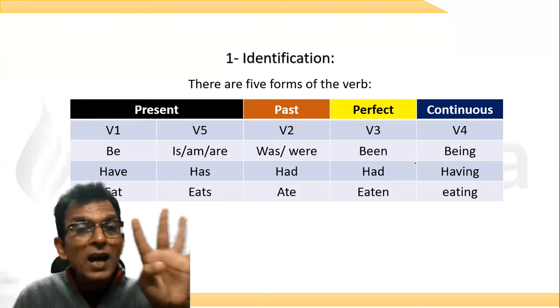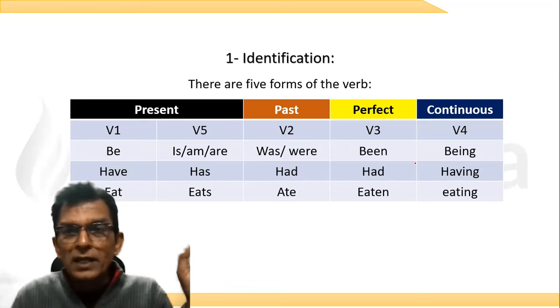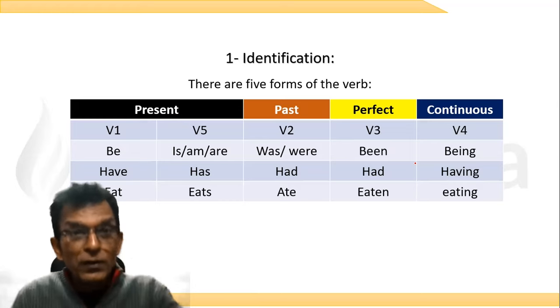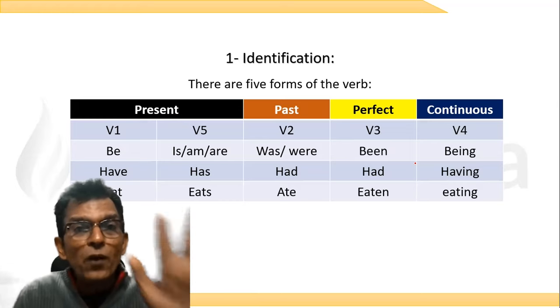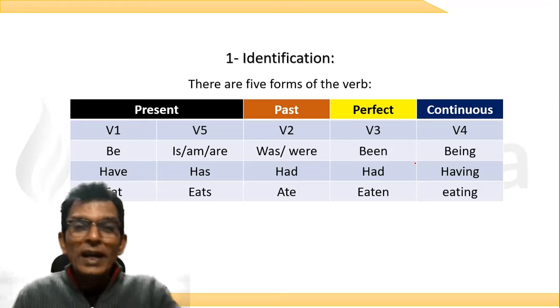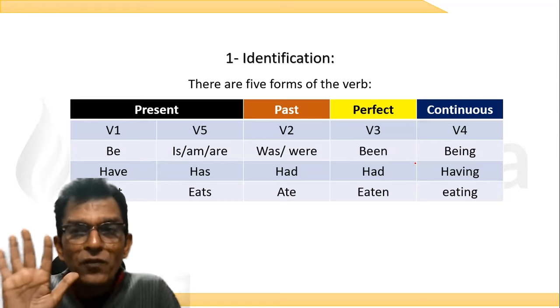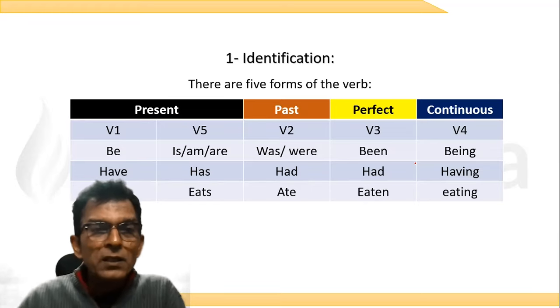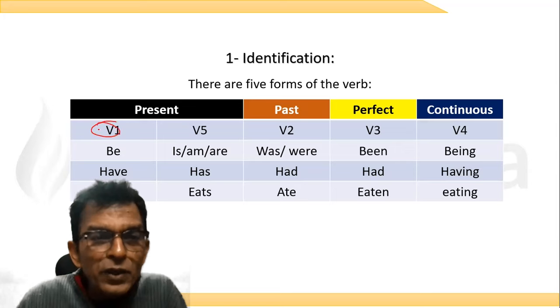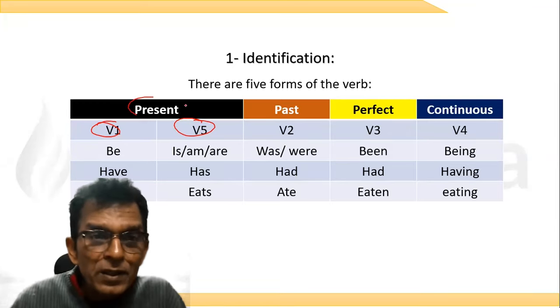Verb को हम 4 तरीके से या 5 तरीके से लिख सकते हैं. Remember, all of you, people who have never learned grammar, please pay attention to this. The verb can be written in 5 different forms to suit or to write different tenses. To write different tenses, what English does is, it changes the verb into 5 different formats. What are the 5 formats, sir? The first format, V1, it is called the V5 format. There are 2 formats used to show the present tense.